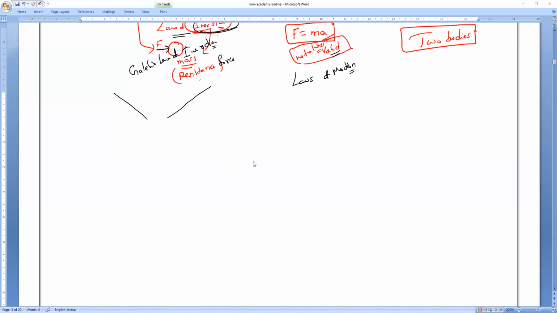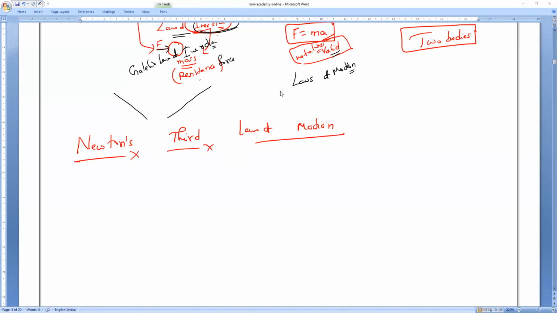So in today's class, we are going to continue Newton's third law of motion. I hope you already kept the heading. Yes? So, Newton's third law of motion. I gave you the statement yesterday. What is the statement, everybody? For every action there is an equal and opposite reaction. That is what we call Newton's third law.